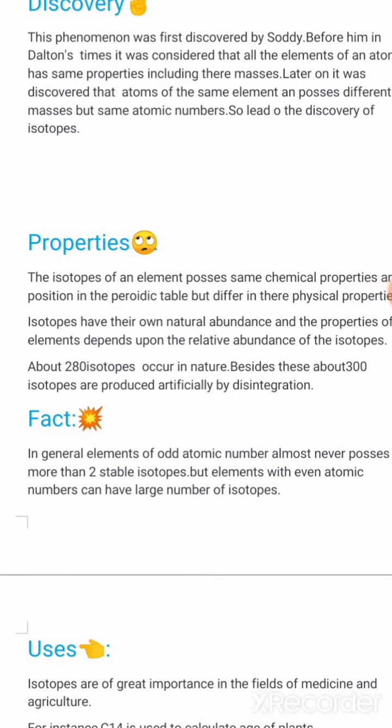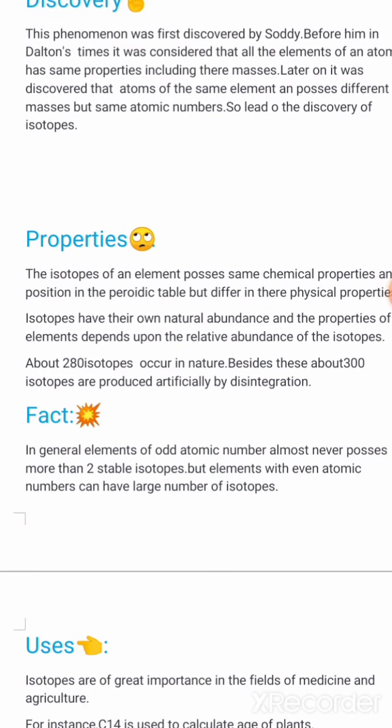And the next one is a fact about isotopes. In general, elements with odd atomic numbers almost never possess more than 2 stable isotopes. But elements with even atomic numbers can have a larger number of isotopes. That's the difference between odd and even atomic numbers.